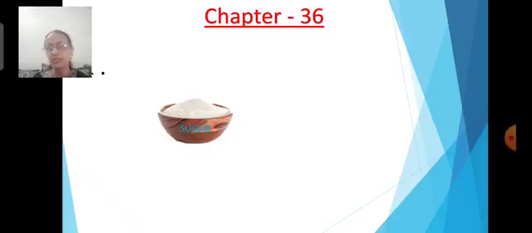Yes. Now, children, in this first one, open the book and see the first question. There is a picture. There is sugar in the basket. What did I give? It's white.